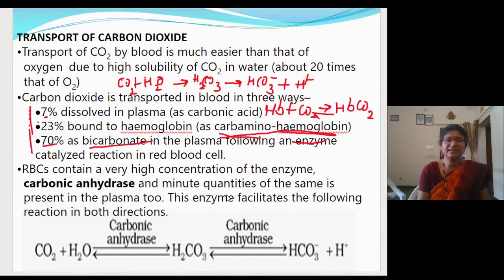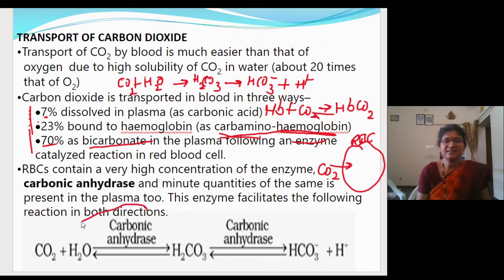Third one is given here. In the coming slide you will see the rest of the carbon dioxide enters into the RBC. Fine. And in the RBC, this reaction will take place.